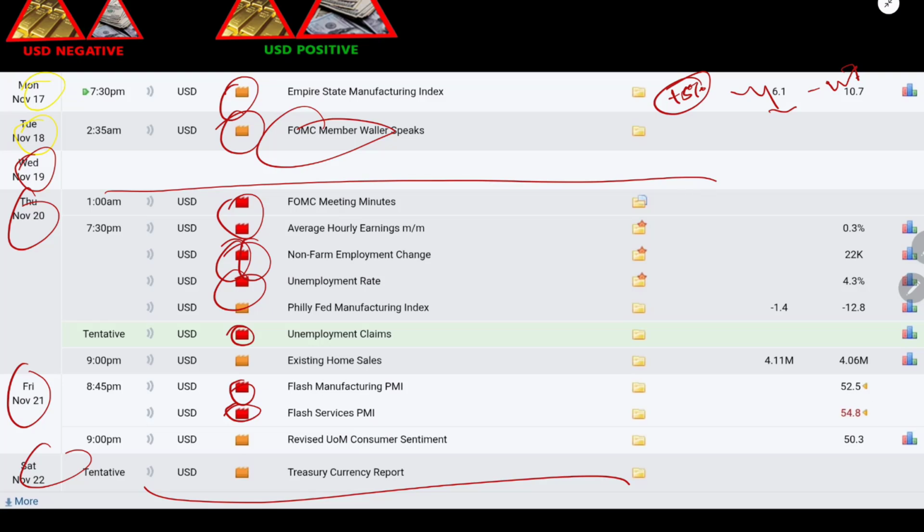Negative news data comes in red, and positive news data comes in green, like 5.5, okay? So you have to keep your concern on that also.